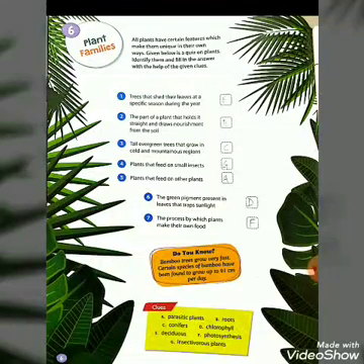And the last one is very important. The process by which plants make their own food is known as photosynthesis. Don't be confused about chlorophyll and photosynthesis. Chlorophyll means the green pigments present in the leaf that trap sunlight, and photosynthesis is the process by which green plants make their own food.